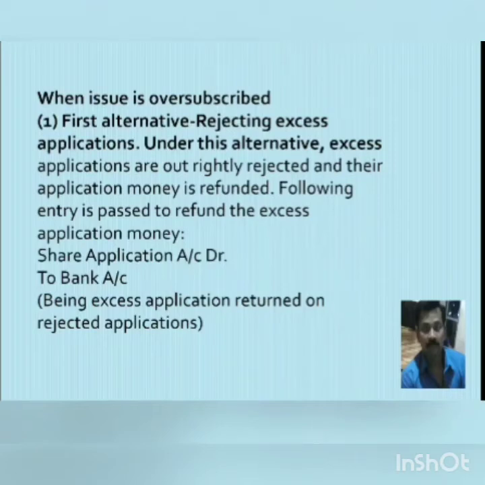The first alternative is rejecting excess applications. Under this alternative, excess applications are outrightly rejected and the application money is refunded. It means that on 20,000 equity shares, the application money will be rejected and returned to the shareholders or to the subscribers, and for returning the money, the following entry will be made in the books of the company. Share application account debit to bank.